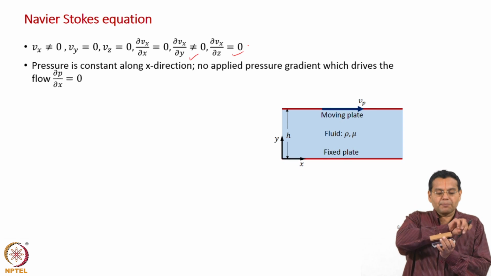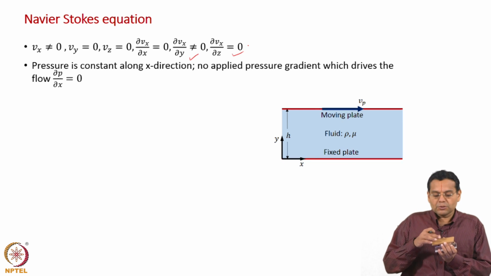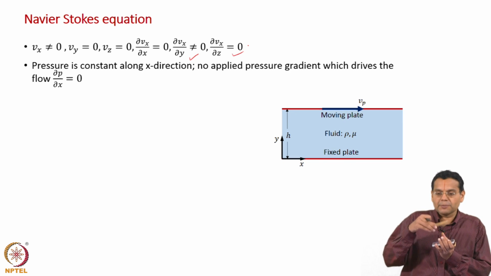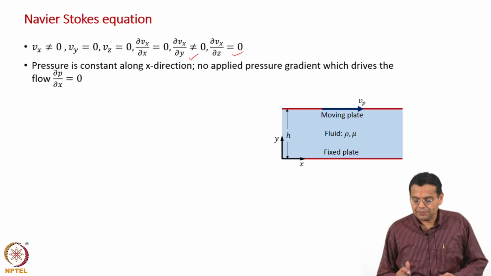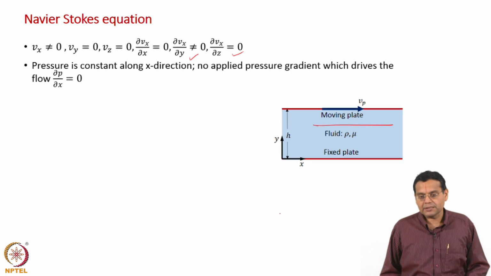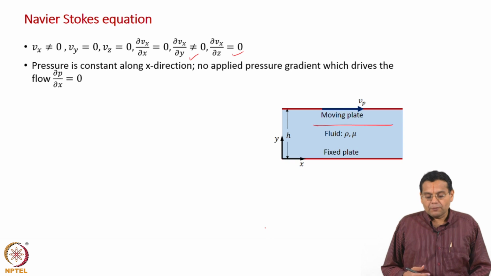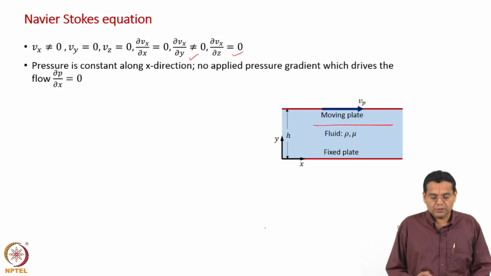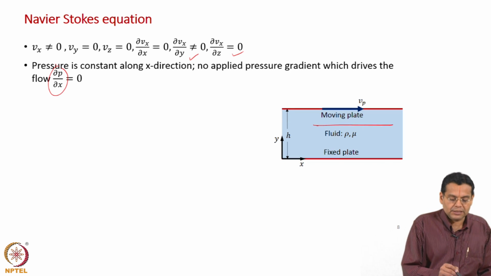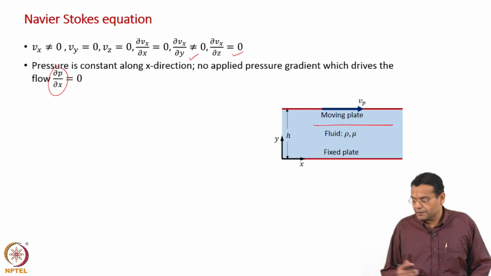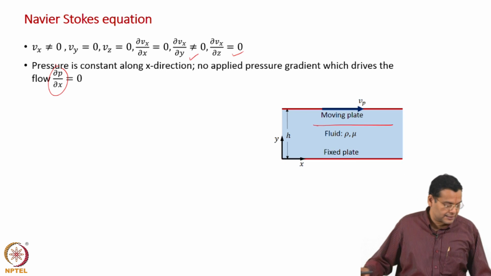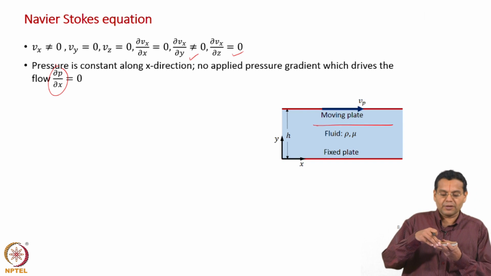You do not have any pump or anything which is pushing the fluid between the two plates. So, the motion of the fluid is caused by the movement of the plate. So, pressure is constant along the x direction. Why is that? Because there is no applied pressure gradient which drives the flow. So, dou p by dou x is equal to 0. You will see in the next example, which is a Poiseuille flow, because both plates are stationary in the Poiseuille flow case. Right now we are in the Couette flow case.